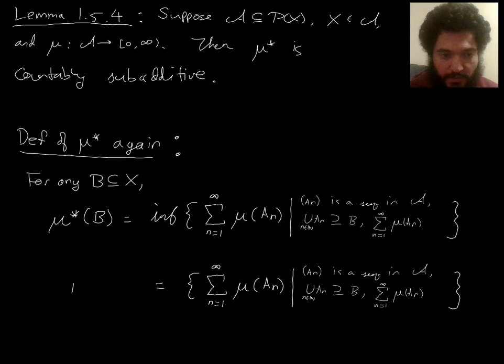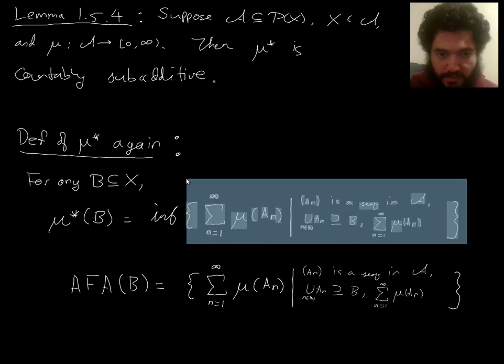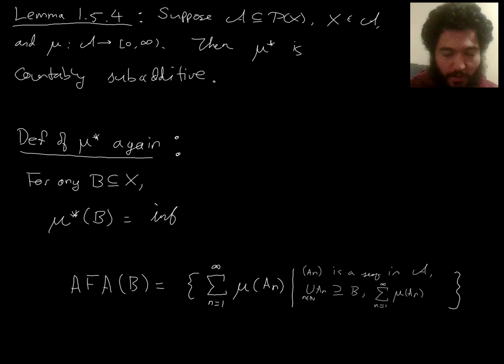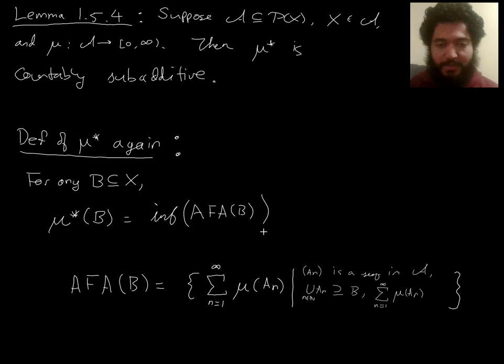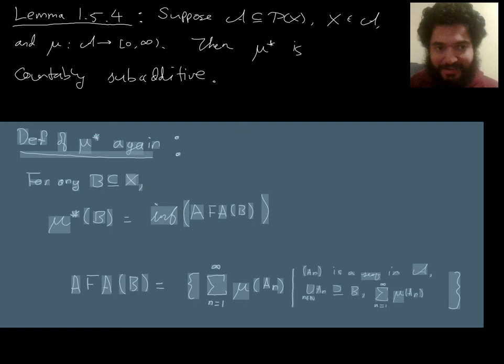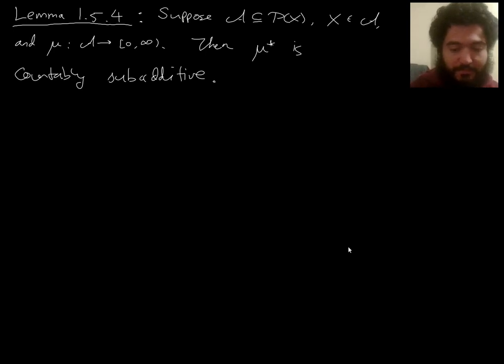So how about this notation? The set of approximations from above of B will be this. So that's a certain set of real numbers, and then I can just say the outer measure of B is defined to be the infimum of the approximations from above of B. It's the infimum of the set of approximations from above. All right, that should make it easier to talk through proofs. All right, onward to the proof of this lemma.